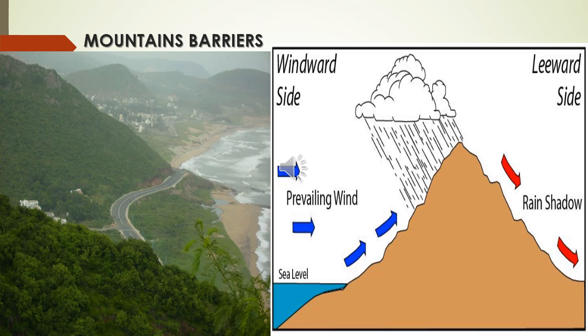The leeward side is also called the rain shadow region. The leeward side of the mountain is the side sheltered from the wind because the mountain acts as a barrier. The wind collects ocean water and forms cloud on the windward side of the mountain, because the mountain prevents the further blowing of wind. So the leeward side, which does not get much wind, receives very little rainfall. The mountain also acts as a natural barrier and thus has an influence over the climate.